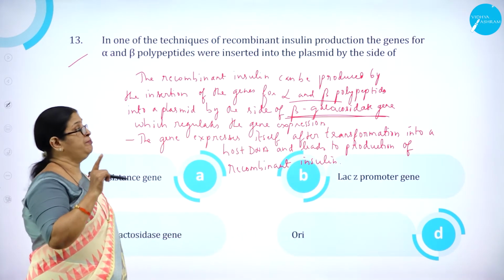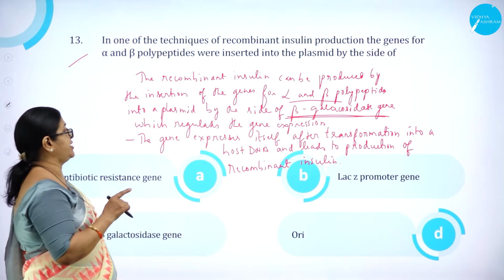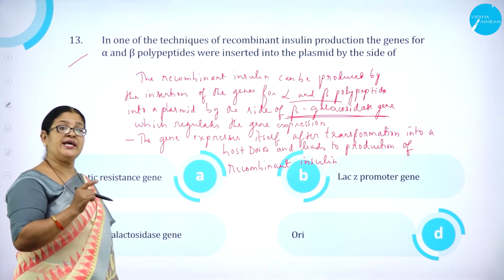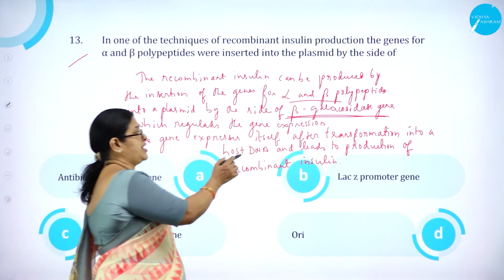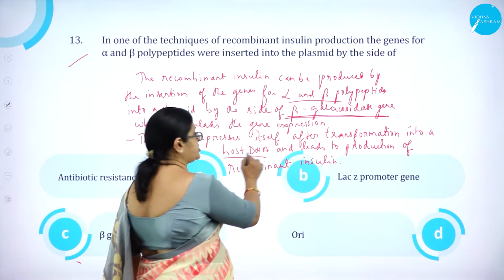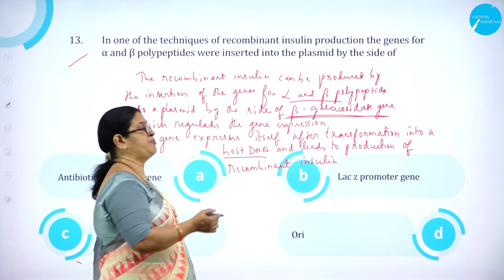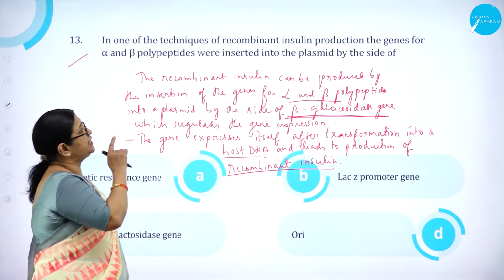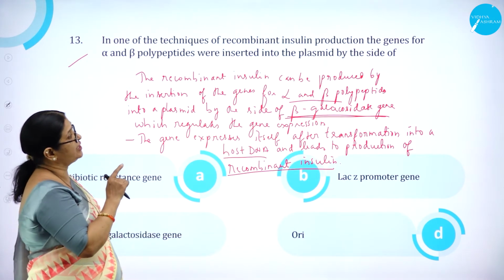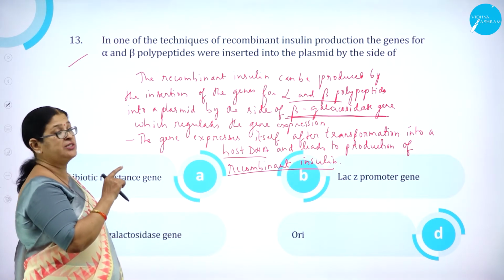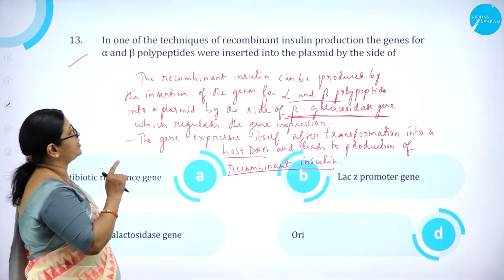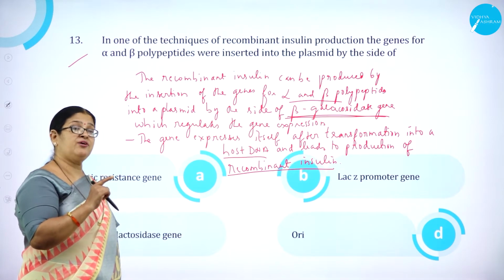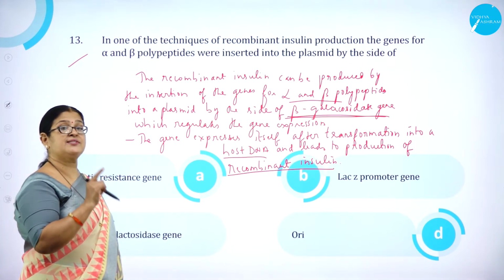So it is with beta galactosidase enzyme, which regulates what? The gene expression. So the gene expresses itself after transformation into a host DNA and leads to the production of what? Recombinant insulin. So in one of the techniques of recombinant insulin production, the genes for alpha and beta polypeptides were inserted into the plasmid by the side of beta galactosidase enzyme.